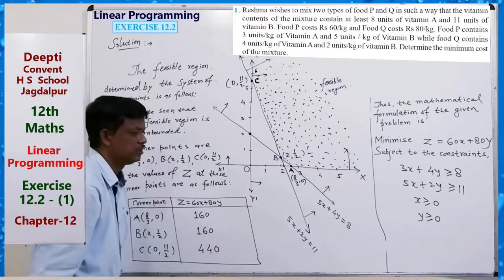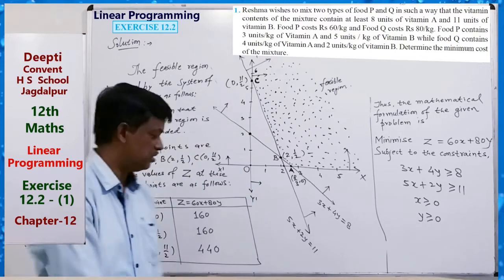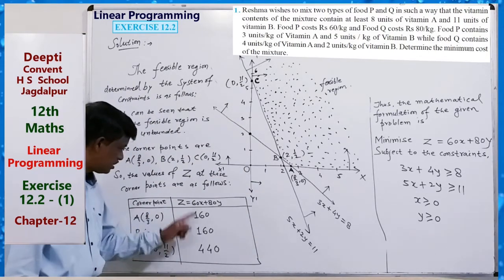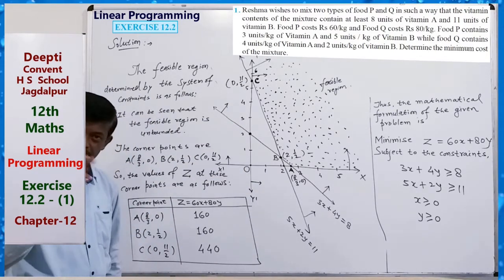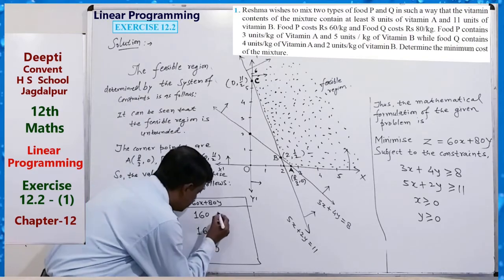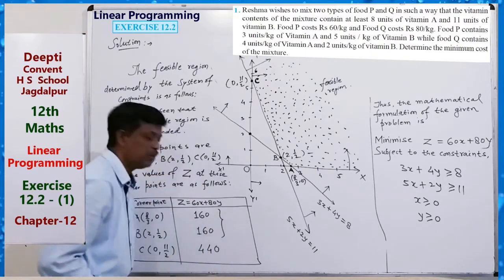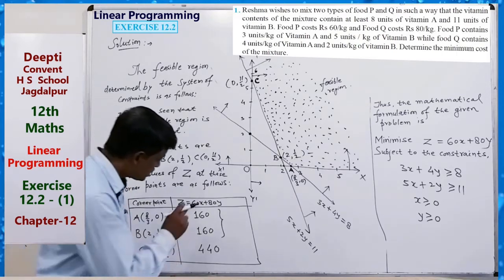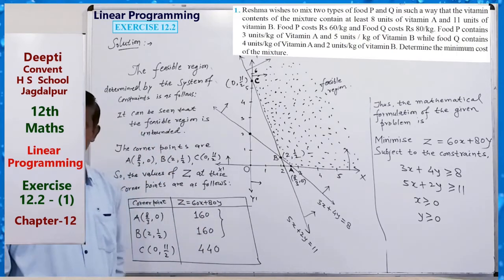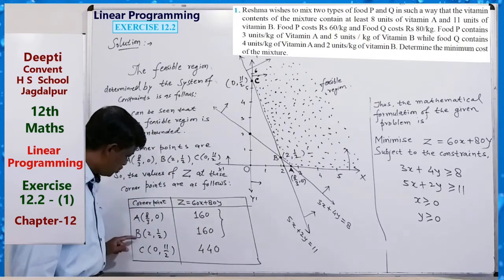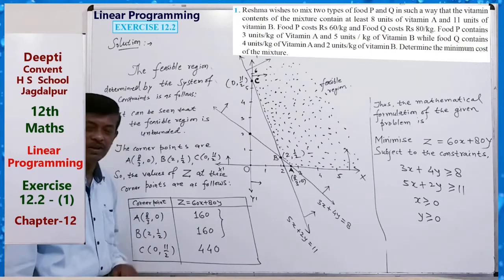So these are the points and these are the values at these points. Here both are the same. We have to minimize now. This 2 point gives the same value.